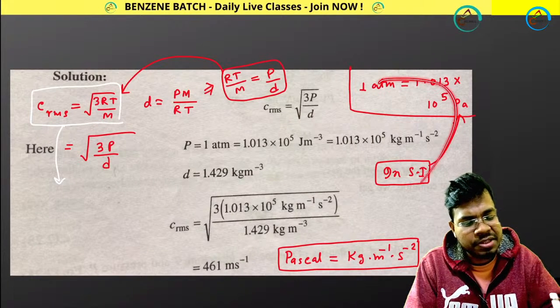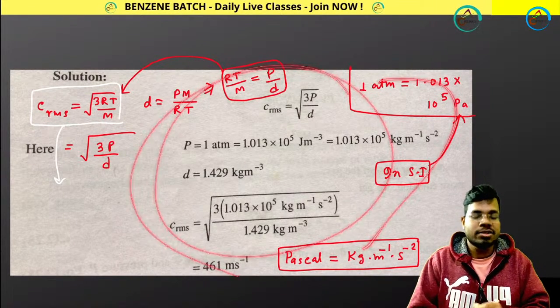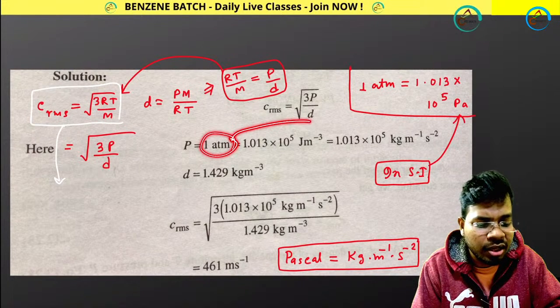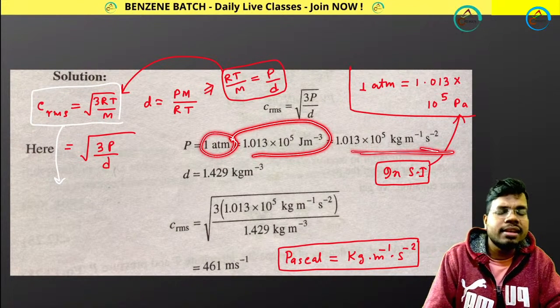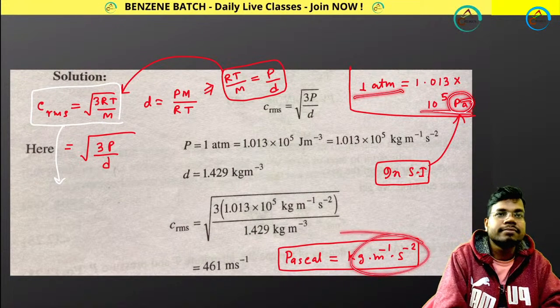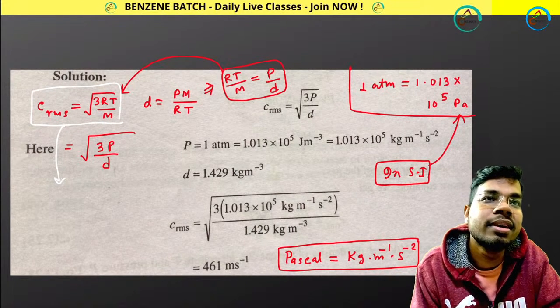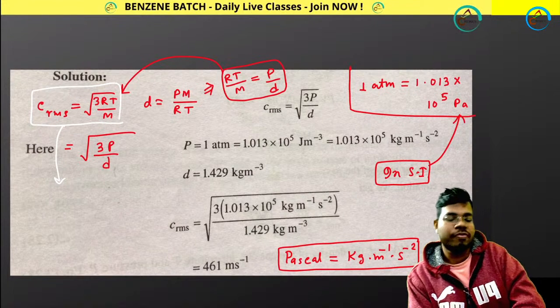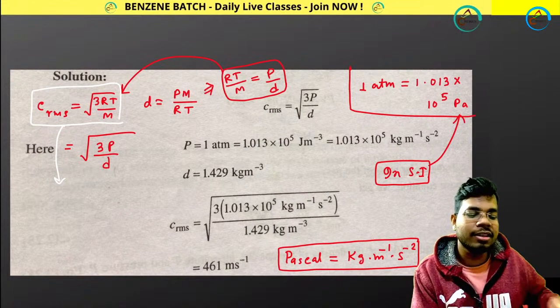Now remember this expression and you can solve this in this way. Simply, you have 1 atm pressure in STP, so convert 1 atm pressure to Pascal, and this is the relation. 1 atm means this many Pascal. Yes, 1 atm equals 1.013 × 10^5 Pa. Whatever you have written, I have written the same thing.